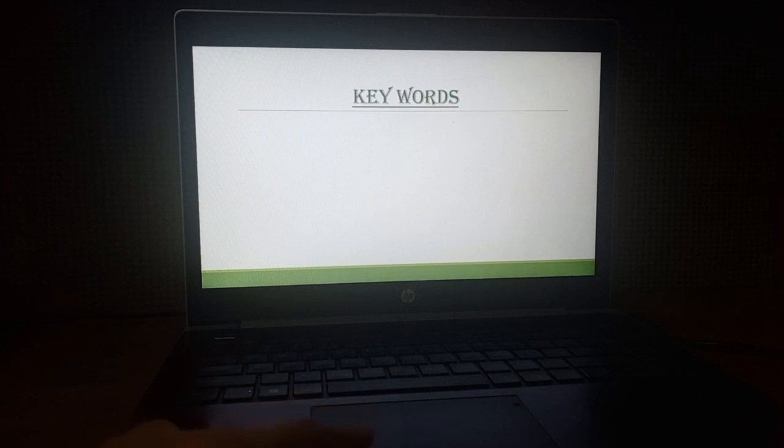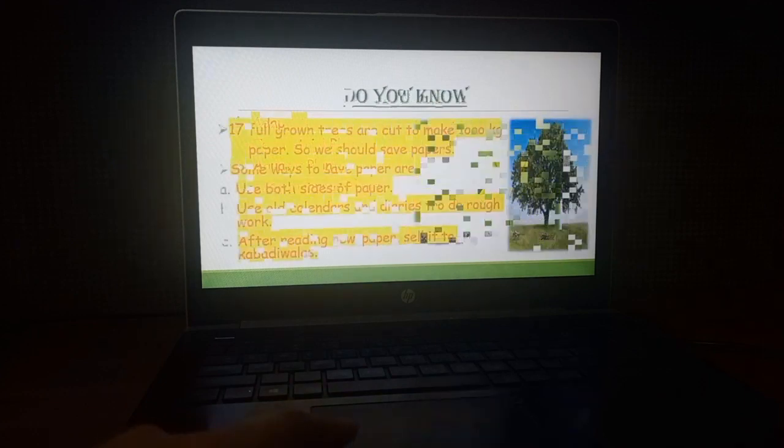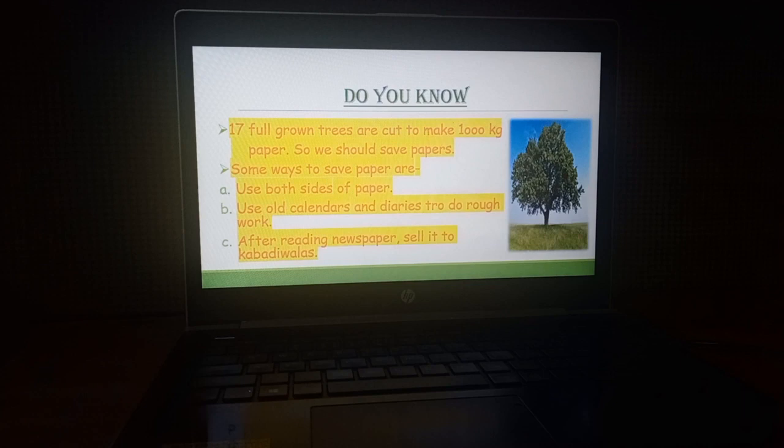Students, we have discussed some keywords like adaptation, terrestrial plants, aquatic plants, insectivorous plants. Okay, now today I will give you a very important piece of information. Do you know, 17, yes, 17 full grown trees are cut to make 1000 kg paper.